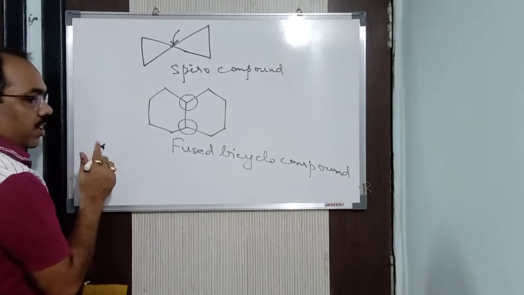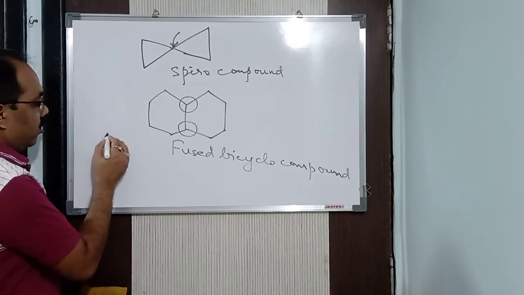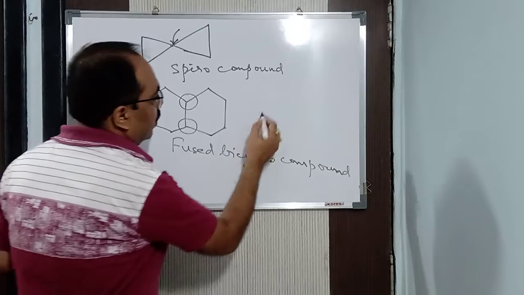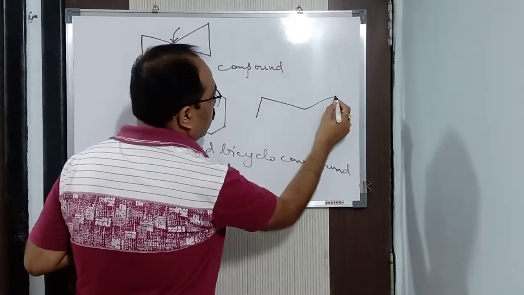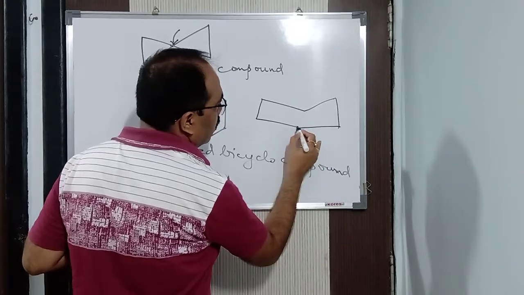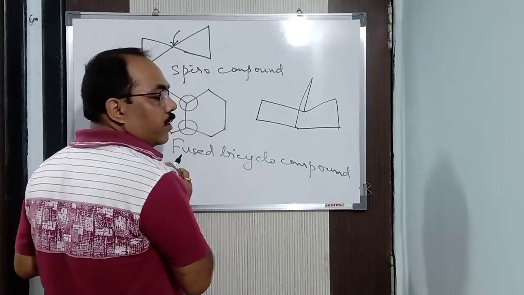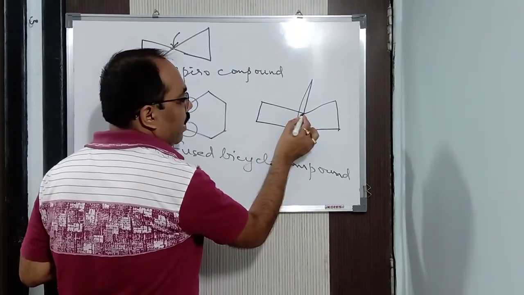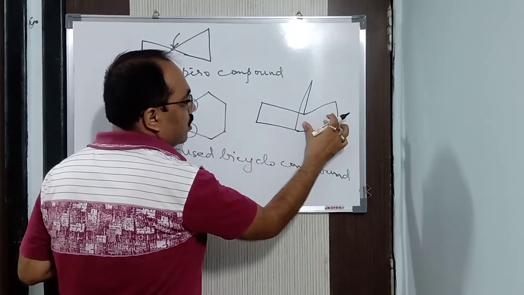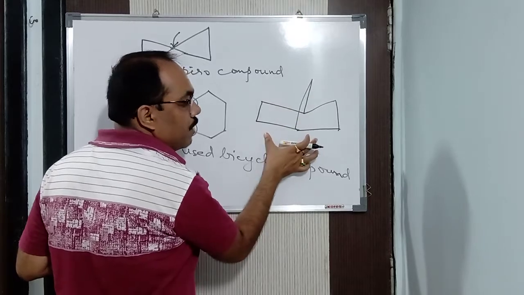common carbon atom, then it is known as a bicyclo compound. What do you mean by more than one common carbon atom? Now see here, listen. Suppose we have this. Clear? So what you find is that this is a common carbon atom, and this is one ring, this another ring, in this way. So we have so many common carbon atoms. This is also known as a bicyclo compound.